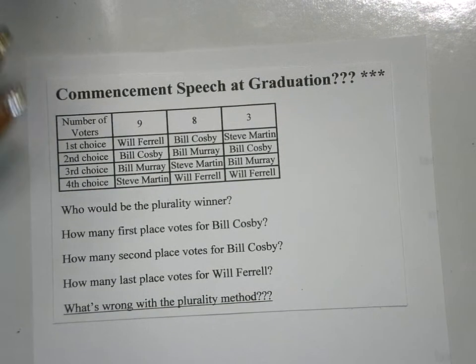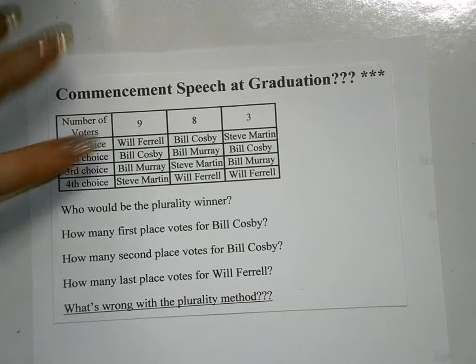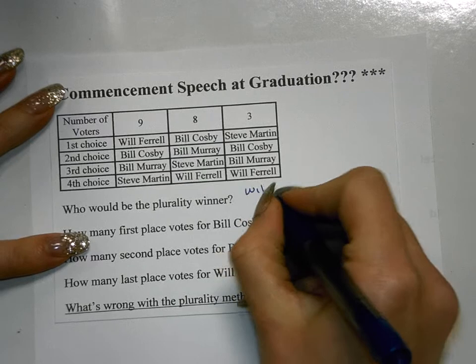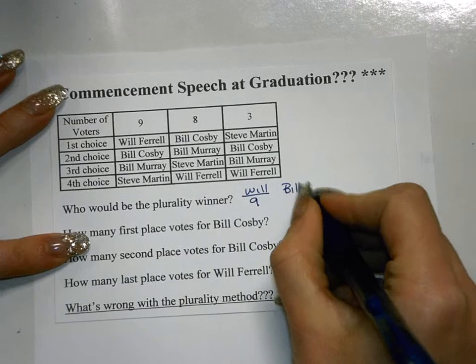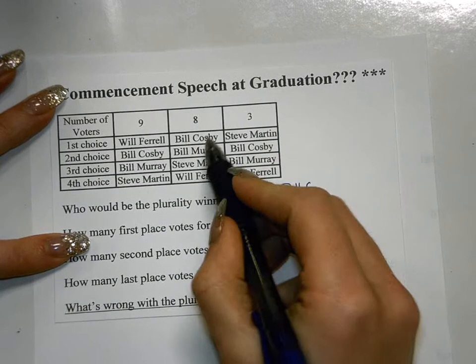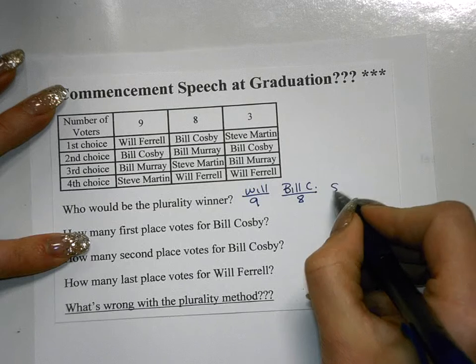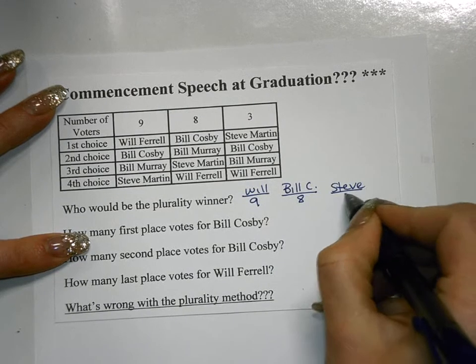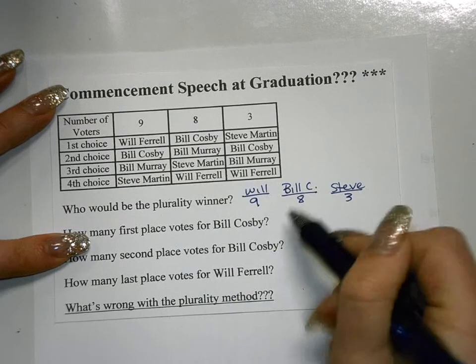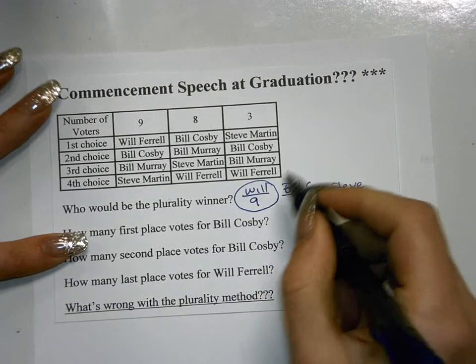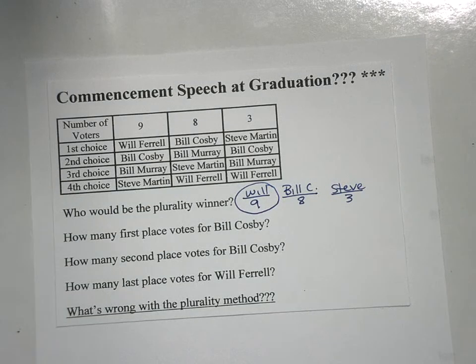Who would be the plurality winner? Remember, whoever has the most first place votes wins the election. So if we look here, Will Ferrell has 9 votes, Bill Cosby has 8 first place votes, and Steve Martin has 3. And there's no other first place votes. So whoever has the most first place votes wins. Well, that would be Will Ferrell. So under the plurality method, Will Ferrell would have the most first place votes, and he would be the winner of the election. But let's look at this a little bit further.